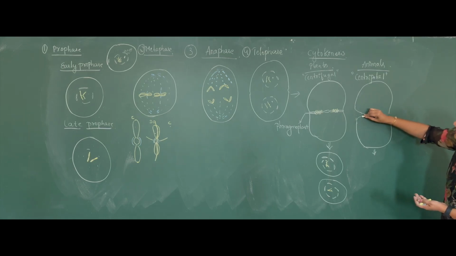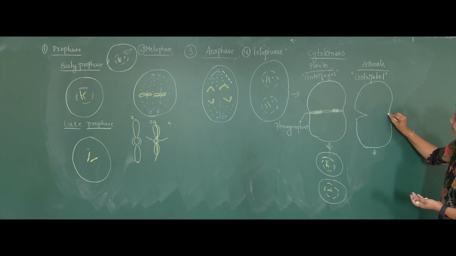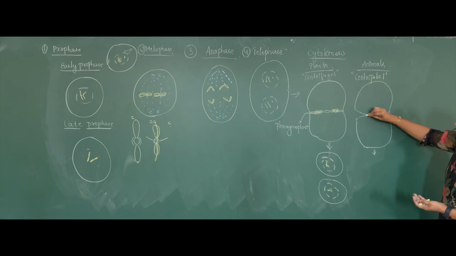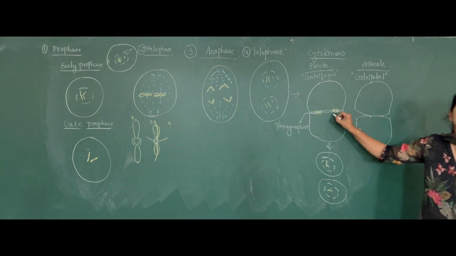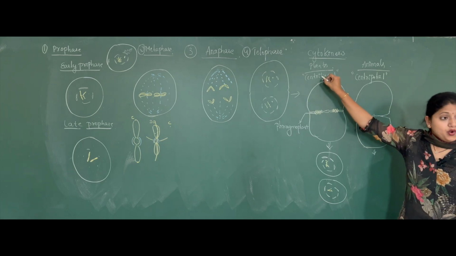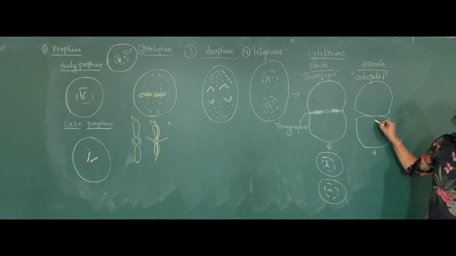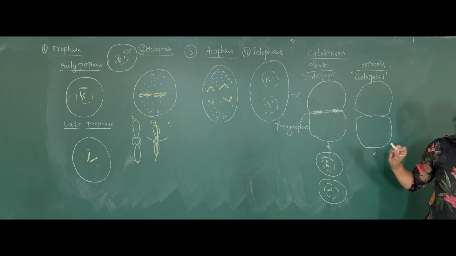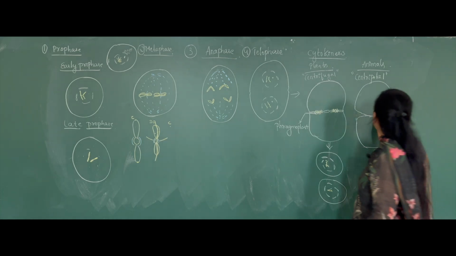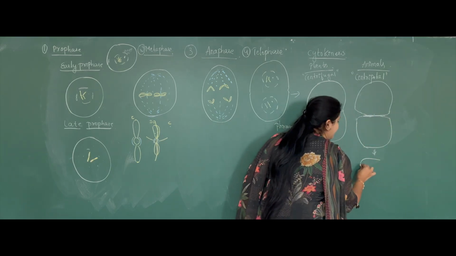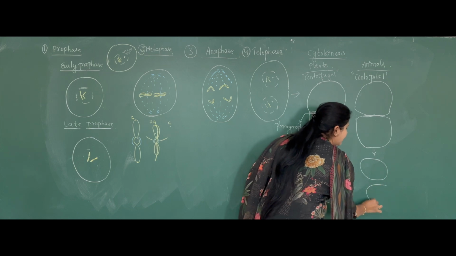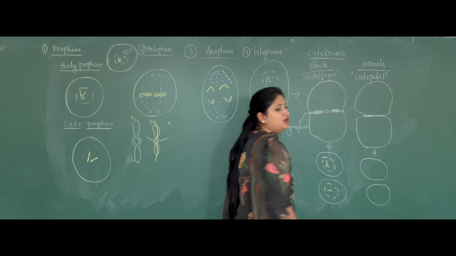The depression will start getting extended like this. Slowly it will extend much more and finally join. So the growth is inward. Here the growth was outwards, which we call centrifugal. Here the growth is inwards, which we call centripetal. Now this will form a proper layer and finally the cells will detach from each other, forming two daughters.